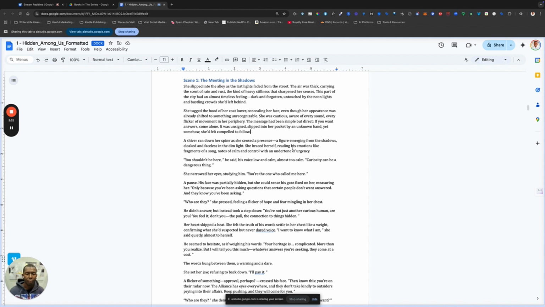Sure, let's take the first two sentences as an example. She slipped into the alley as the last lights faded from the street. The air was thick, carrying the scent of rain and rust, the kind of heavy stillness that sharpened her senses. These could be combined into something like, slipping into the alley as the last lights faded from the street, the air was thick with the scent of rain and rust, a heavy stillness sharpening her senses.